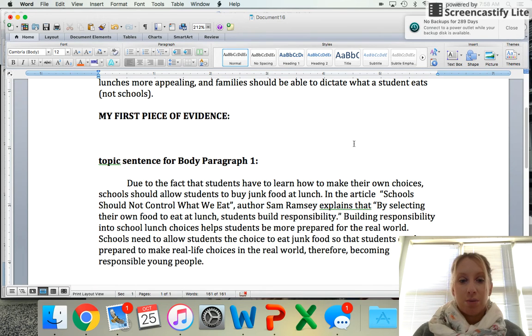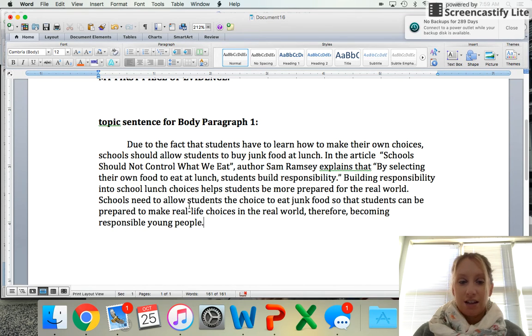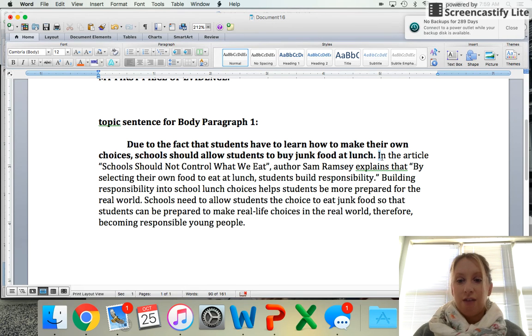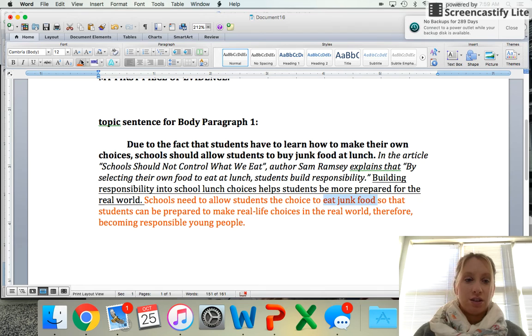So it still responds to the prompt, which is, should schools sell junk food to students? Still responds to that. I said, allow students to eat junk food. So you can see that it still includes prompt language. So we have the topic sentence, then we have the evidence statement. After evidence, we have the explanation statement. And then after that, we have the tie to thesis statement, which brings us back to the prompt language about eating junk food and agreeing or disagreeing with the position. So hopefully that was a solid review of text structure. See me if you have any questions.